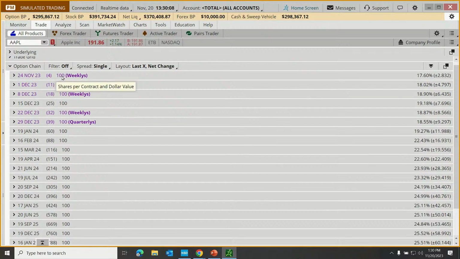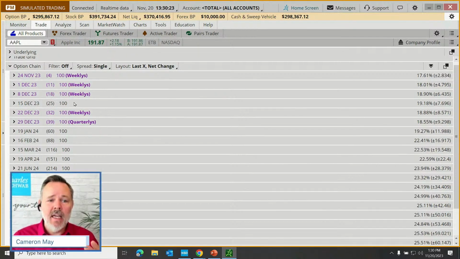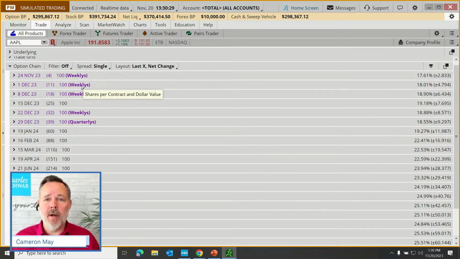When we see the number 100, this is a reminder that these are what we call standard options contracts, representing the potential exchange of 100 shares of the underlying. And then when you see purple, the color purple is an indication that these are something other than a standard third Friday expiration option. Okay, so for example, weekly options will be displayed in purple.